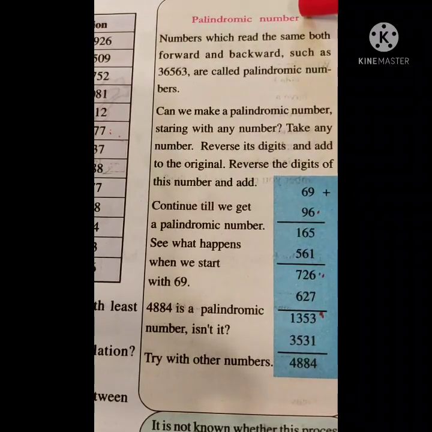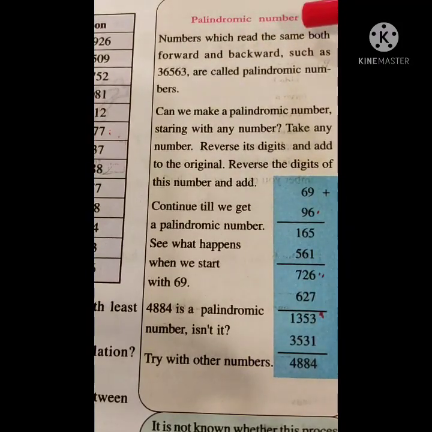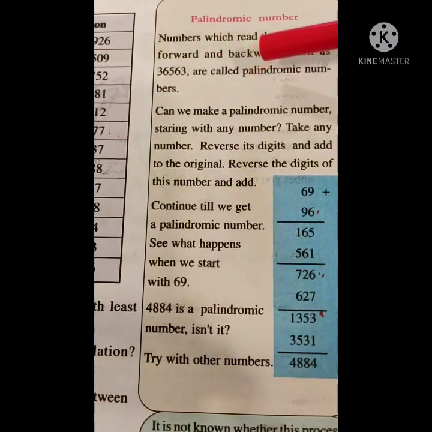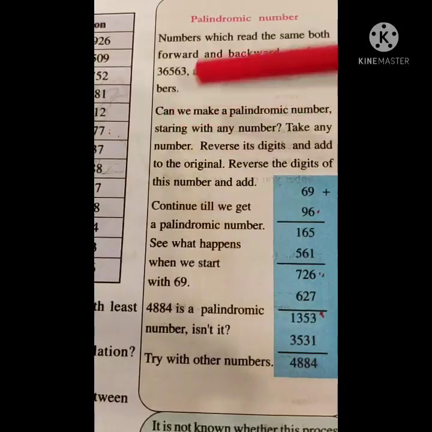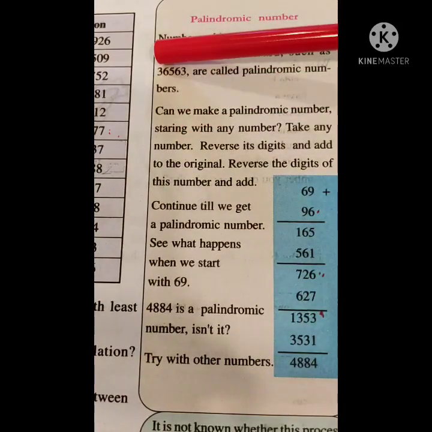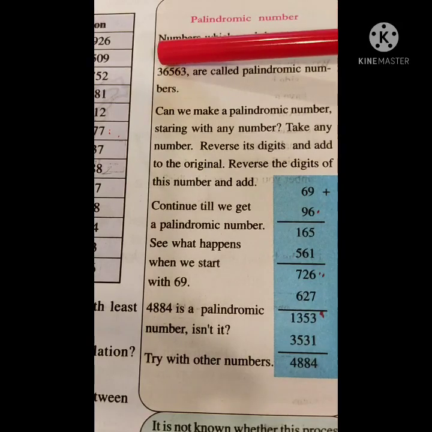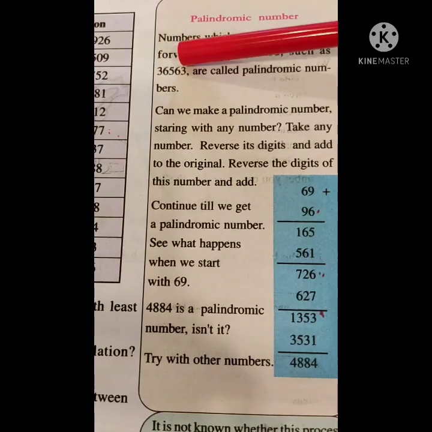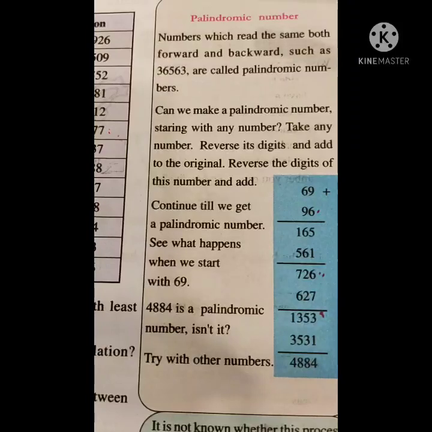Like this, palindromic numbers are numbers which read the same both forward and backward, such as 36,563. That means we can read this number the same both forward and backward. Or we can say that a palindromic number is a number that remains the same if the digits are reversed. Look at this number. Here we reverse the digits of this number, we get the same number. Such numbers are called palindromic numbers.